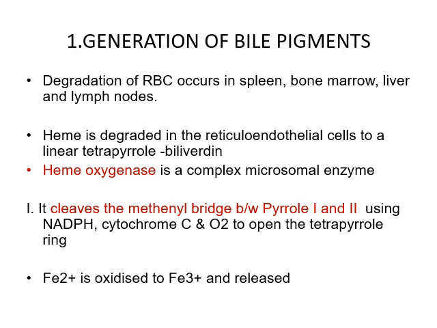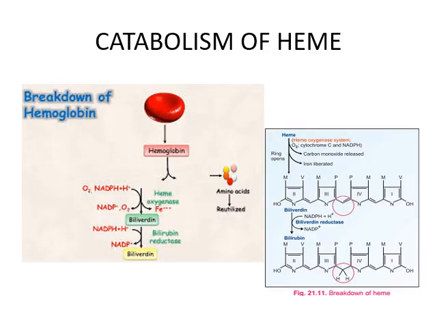That is the first catabolic product of heme. Once it happens, the ferrous iron is oxidized to ferric iron, released and reutilized. So this is the first stage of heme catabolism.